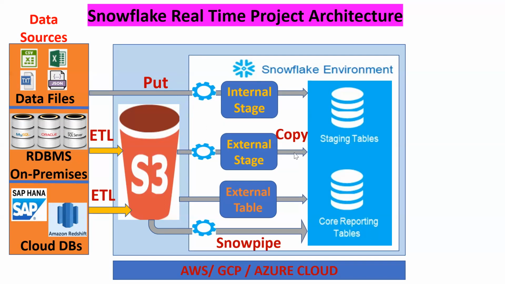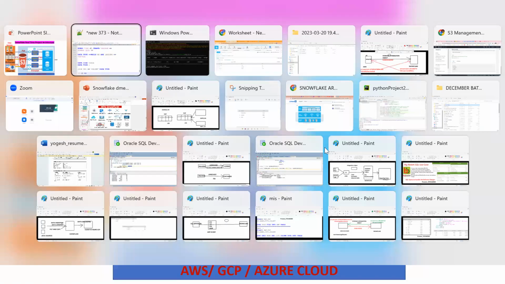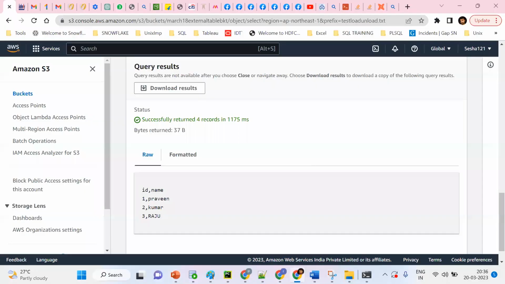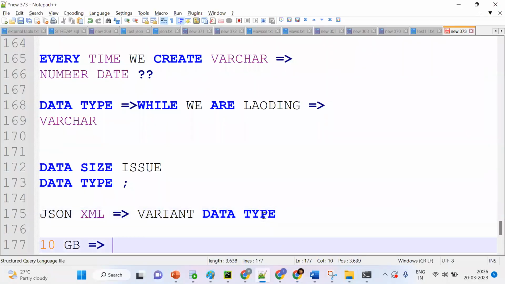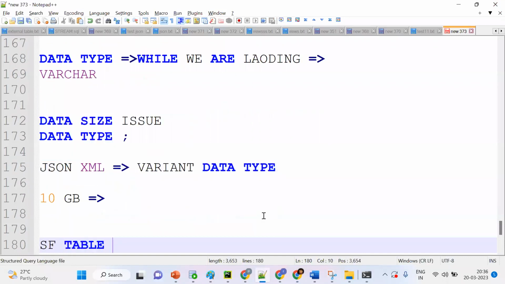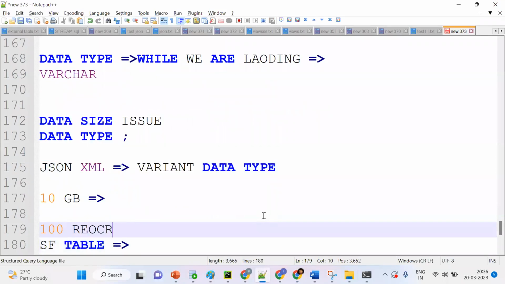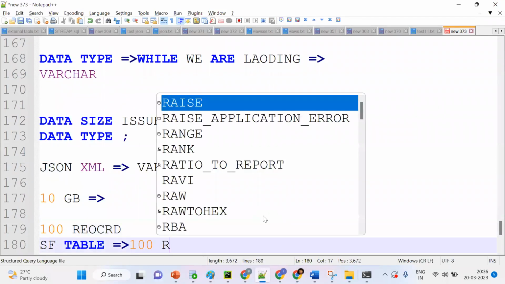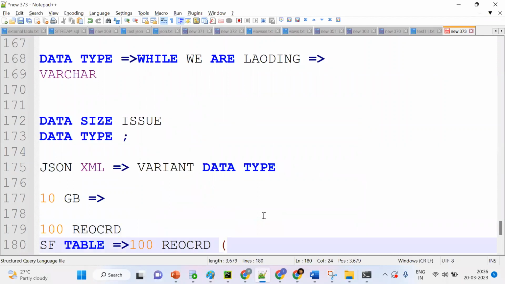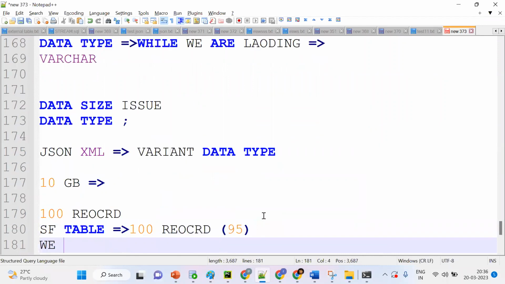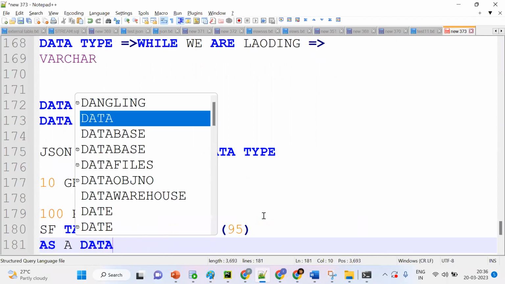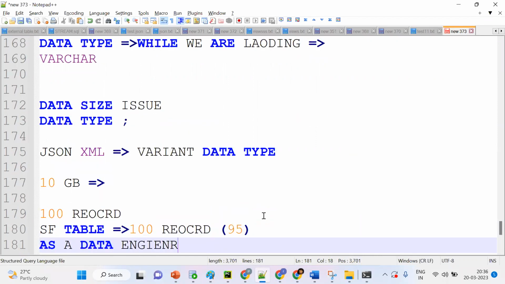Once data comes here, suppose this employee file came to a Snowflake table. Now we need to check. In the source we have 100 records, so the target should also be 100, no? Suppose something happened and we got 95 records. As a data engineer, we need to debug whether the issue with those 5 records is in the source or in the target. So this is our task.